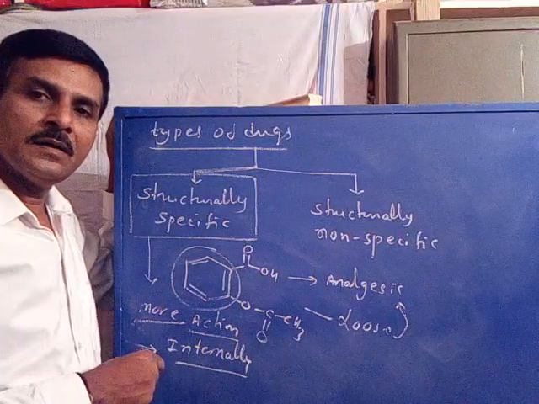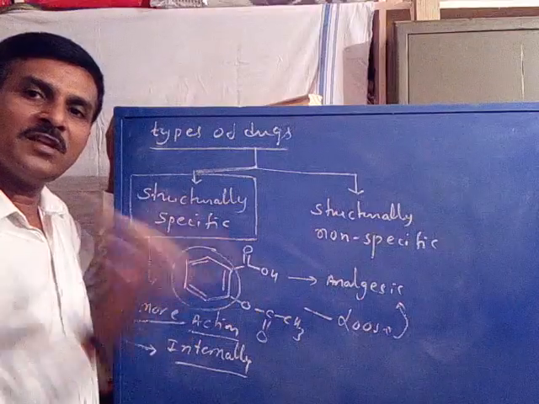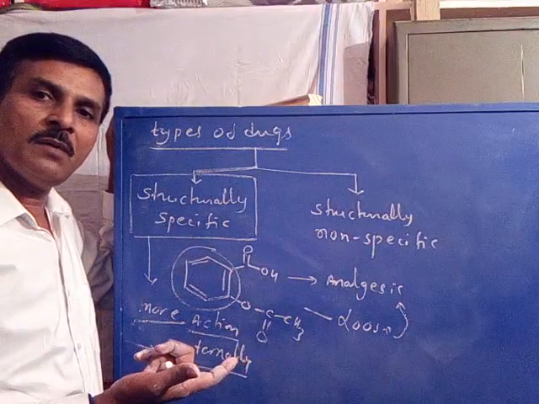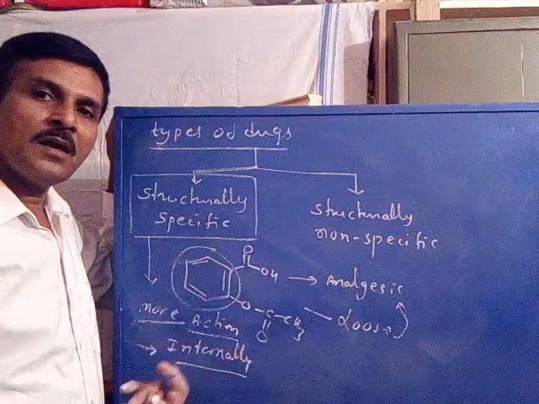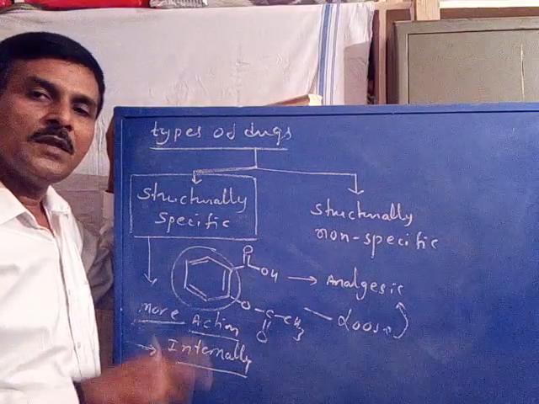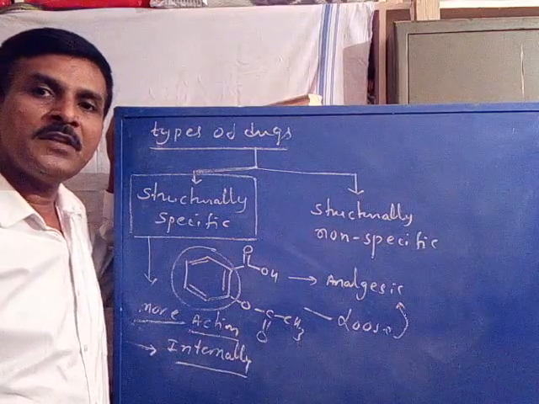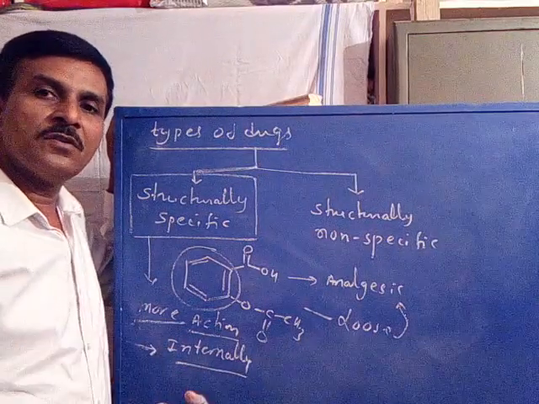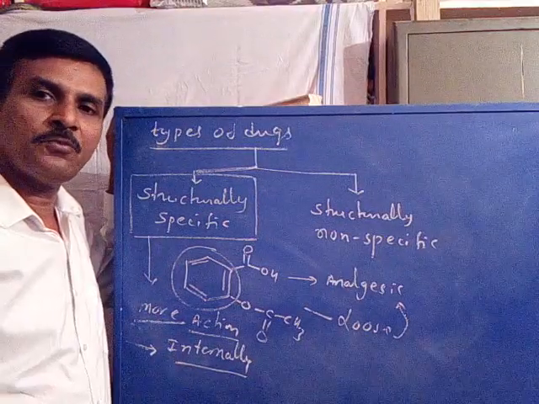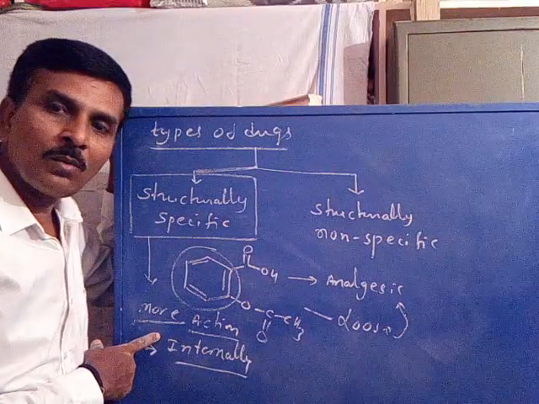When we apply it, it is designed in such a way as to reach the central nervous system and bind with the respective receptors available there, not the other targets in other organ systems. Therefore the whole dose reaches the central nervous system and binds with its respective receptor. Hence the concentration available at the respective target is more, and therefore its action is more.